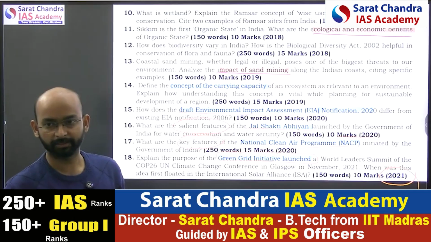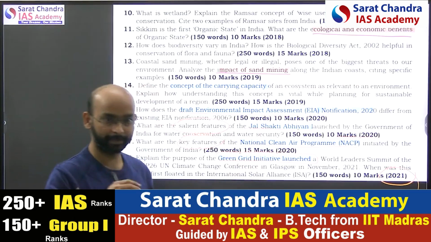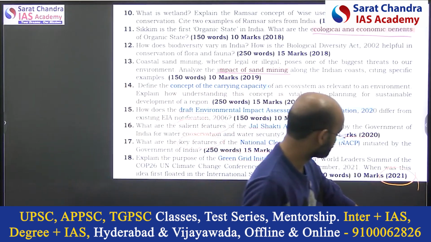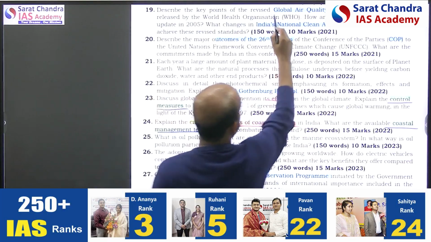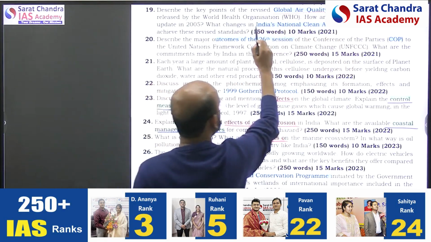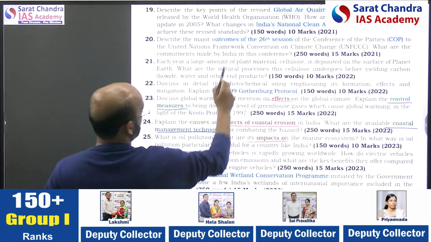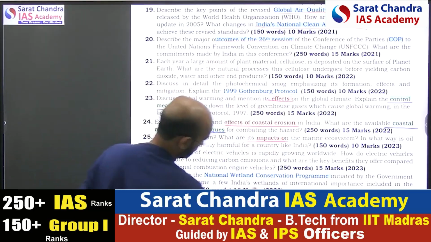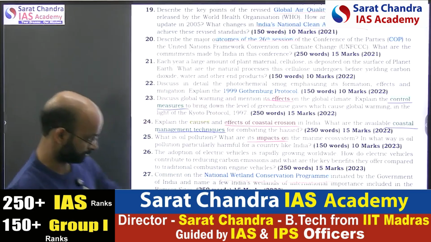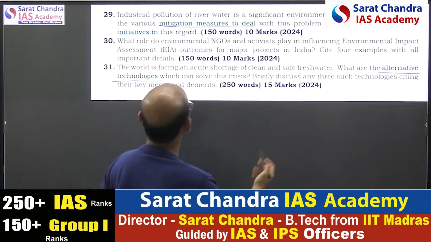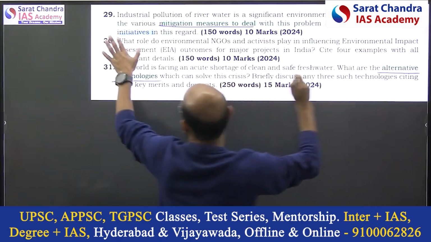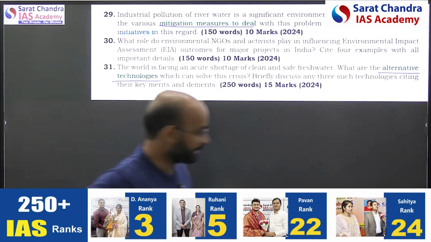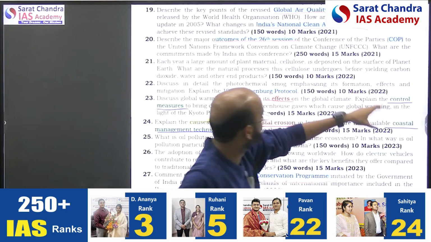So currently, any scheme which is in the news related to the environment, they can ask the features of that particular topic. Here also they are asking like global air quality guidelines. This is also an initiative. Again, they have repeated this question. Outcomes of the 26th session. This Gothenburg Protocol, National Wetland Conservation Program. These are random questions. I mean, you can't predict these government initiatives. So what we can do at most in this particular thing, randomly they are picking like the Gothenburg Protocol.